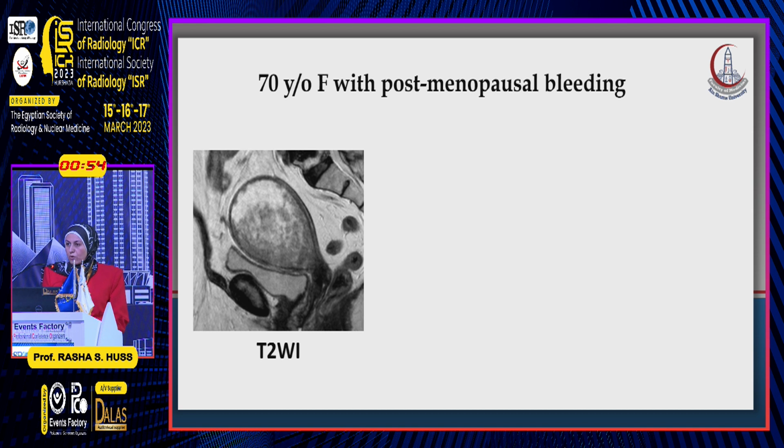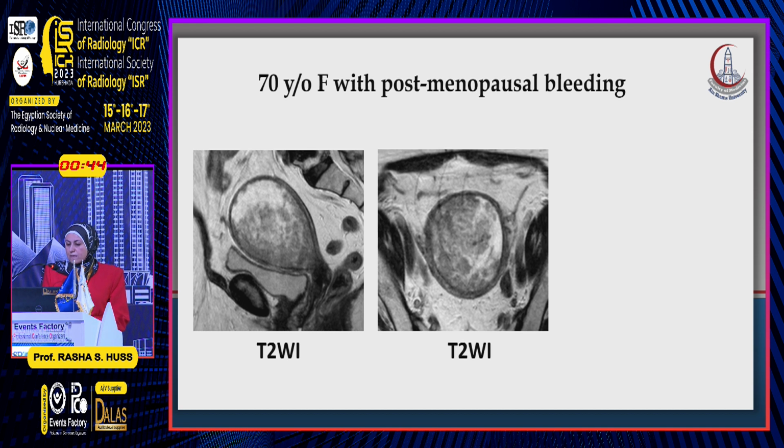This is a 70-year-old female patient with postmenopausal bleeding. This is the T2 weighted image showing a huge endometrial mass filling the endometrial cavity. And this is the axial T2 weighted image showing no appreciable detection of more than 50% invasion of the myometrium. Actually, on this T2 alone, we can say that there is less than 50% invasion.